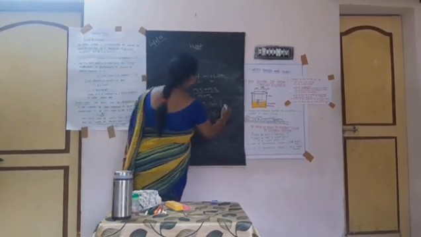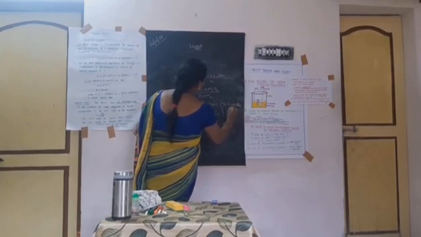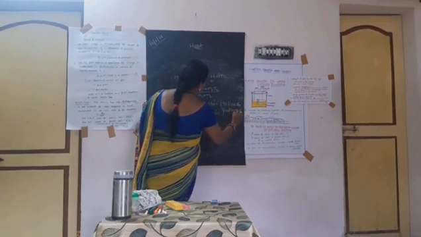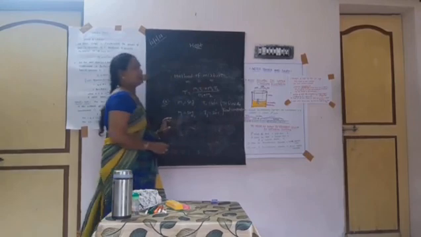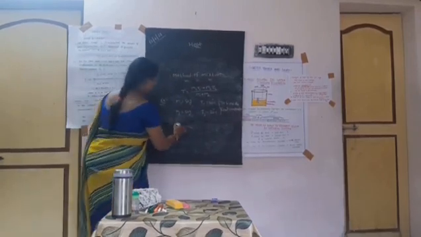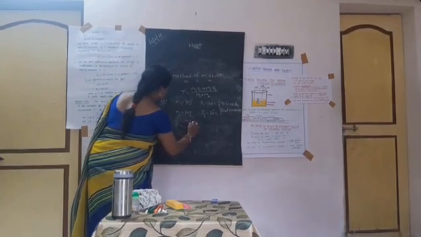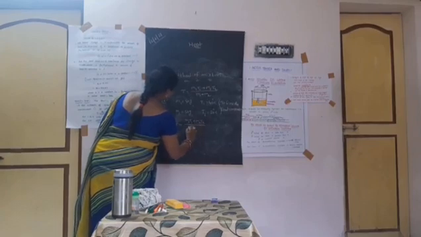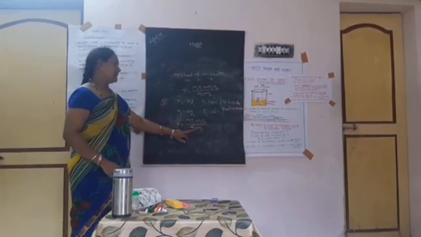To find the final temperature of method of mixture, the formula is T equal to M1 T1 plus M2 T2 by M1 plus M2.